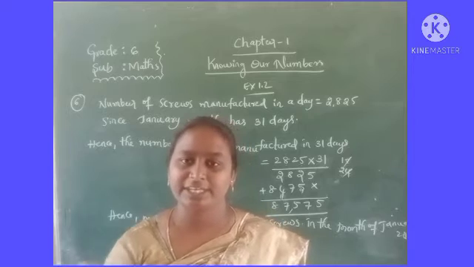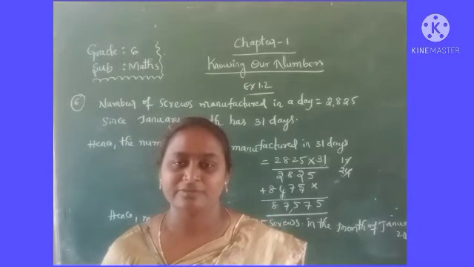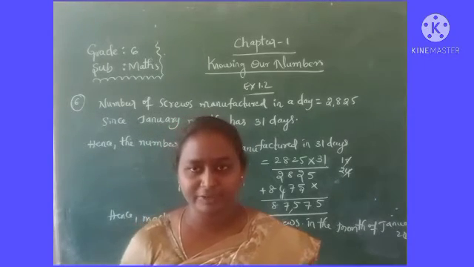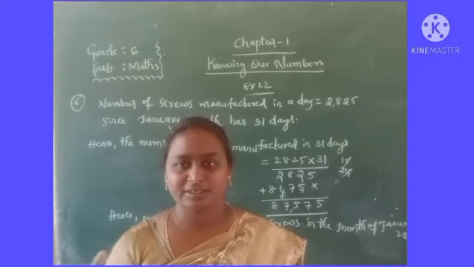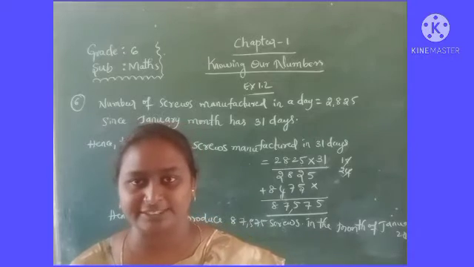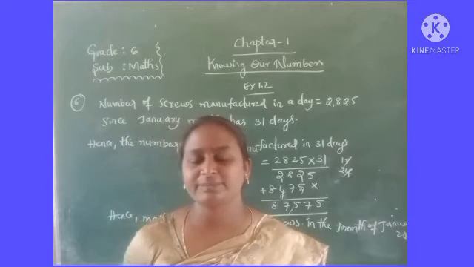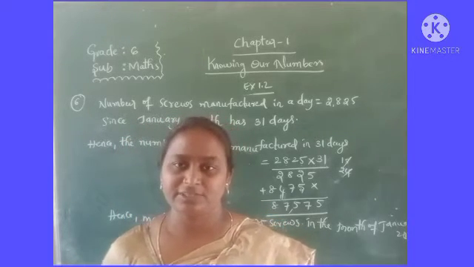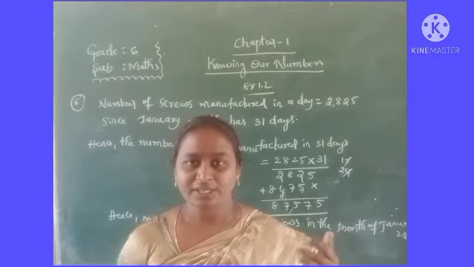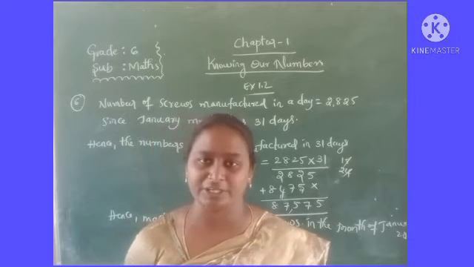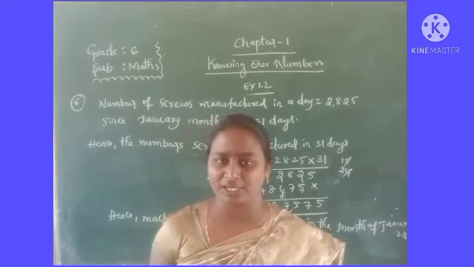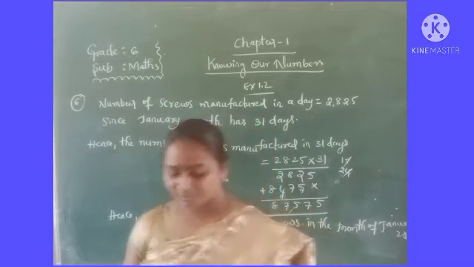Then the cost of the radios. The cost of one radio is 1200, such that 40 radios means 40 into 1200. So after multiplying you will get the sum amount. From the total amount you subtract the cost of 40 radios. Then we will know how much amount is left with her.